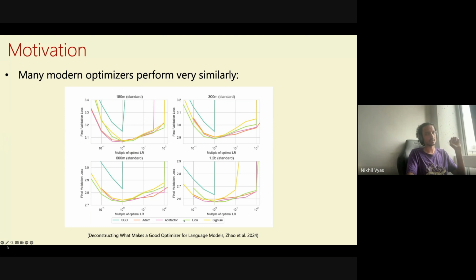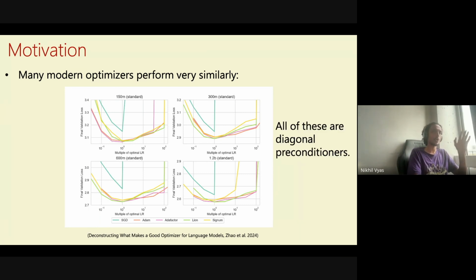Maybe one benefit that I will mention of Adafactor and Lion is that they have slightly less space usage. So that could be useful in certain situations. But performance-wise, we don't really get any improvements from all of these optimizers. One thing to note here is that all of these optimizers are diagonal preconditioners. What this means is that all of them have some way of determining the learning rate separately for each parameter. Adam maintains second moment estimates which determine learning rates for each parameter. Similarly, Adafactor and Lion do something slightly different, but they all maintain one learning rate per parameter of the network.